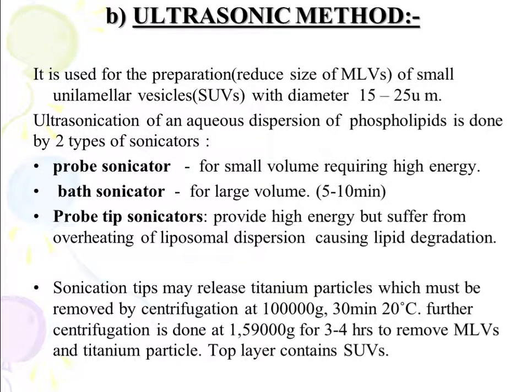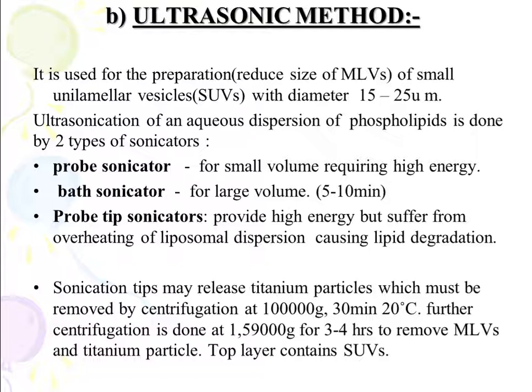Now, the ultrasonic method is used for the preparation of SUVs, basically small unilamellar vesicles, from MLVs, that is multilamellar vesicles, with diameter 15 to 25 micrometer, and it is done with two sonicators, that is a probe sonicator, used for small volumes requiring higher energy, and a bath sonicator for large volumes.